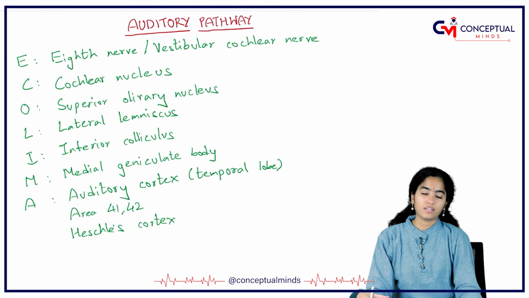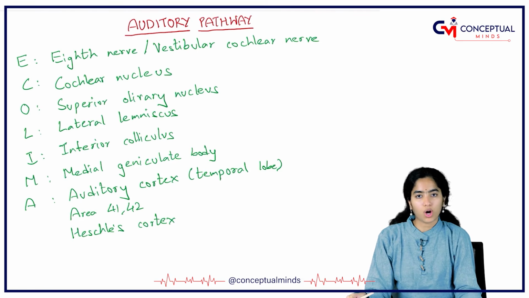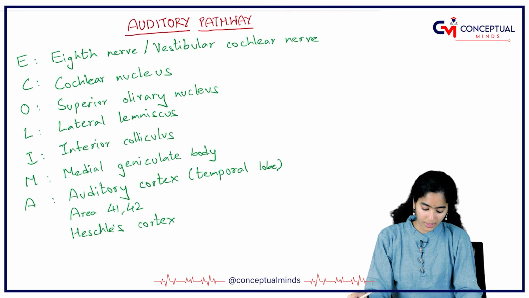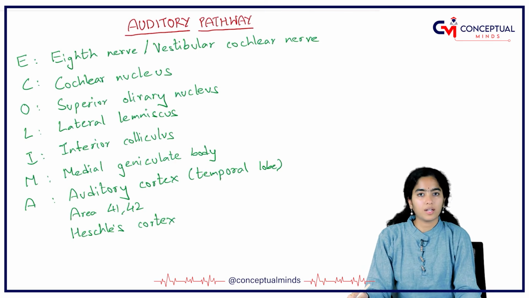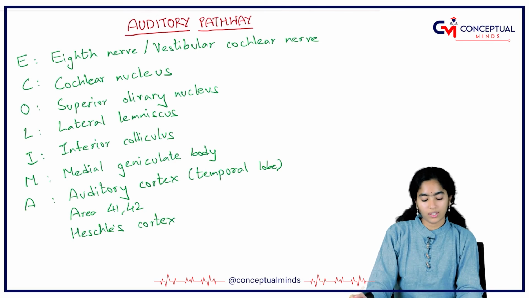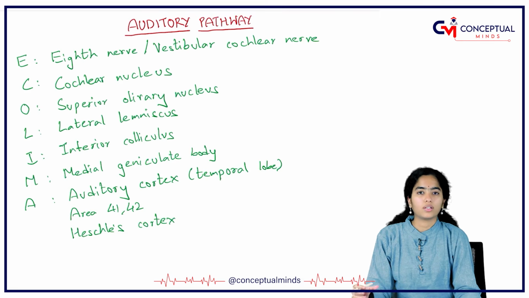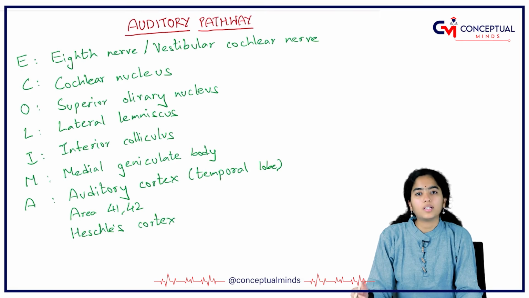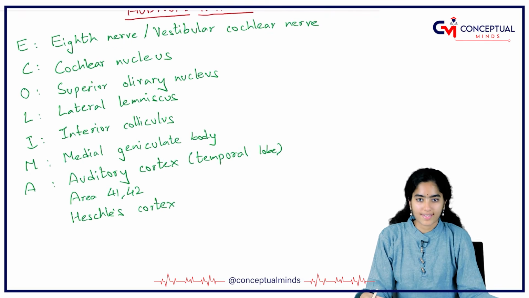It begins with the eighth nerve. From there the nerve fibers go to the cochlear nucleus. There are two cochlear nuclei, dorsal and ventral cochlear nuclei. And then they cross to the opposite side and go and synapse in the superior olivary nucleus. And the next order neurons form the lateral lemniscus, which then go to the inferior colliculus and finally to the medial geniculate body, and then via the thalamic radiations they go into the auditory cortex, which is the final destination. And in the auditory cortex, the sound information is interpreted by the brain. So this is the auditory cortex.